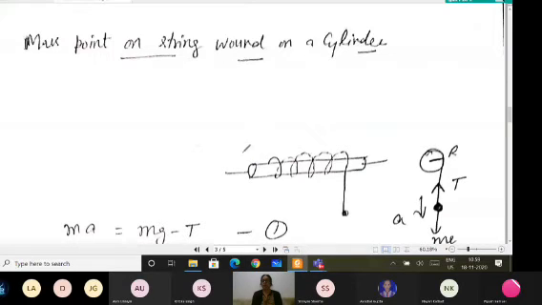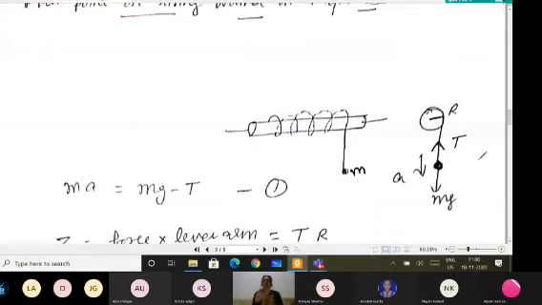Similar cases I have taken. If I have a point mass which is tied with a thread, and a string is wound on a solid cylinder, it means this is the cylinder and the string is wound on it, and the other end is free. On that end a mass m is attached. This is another diagram to show only the front view. mg weight is acting downward, T tension in the thread is acting, and of course r is the radius of the cylinder.